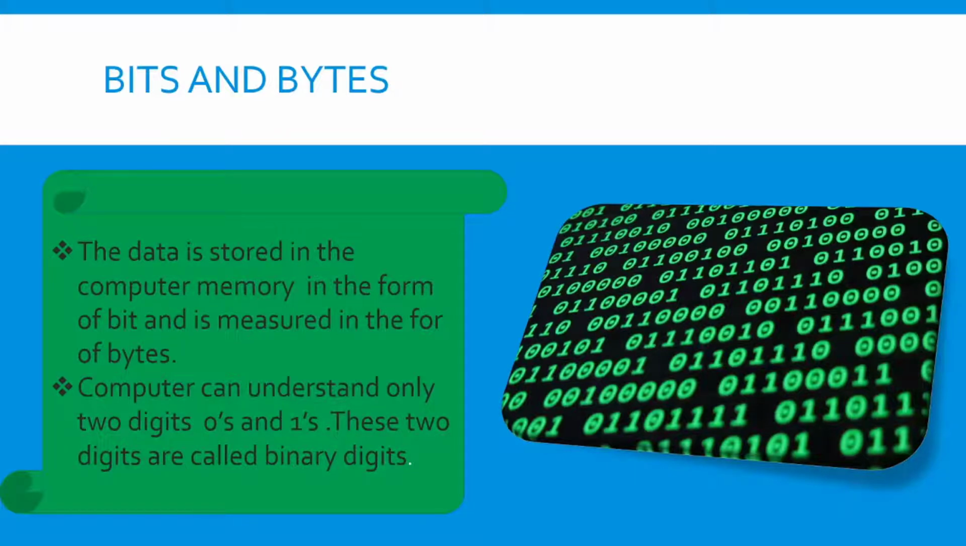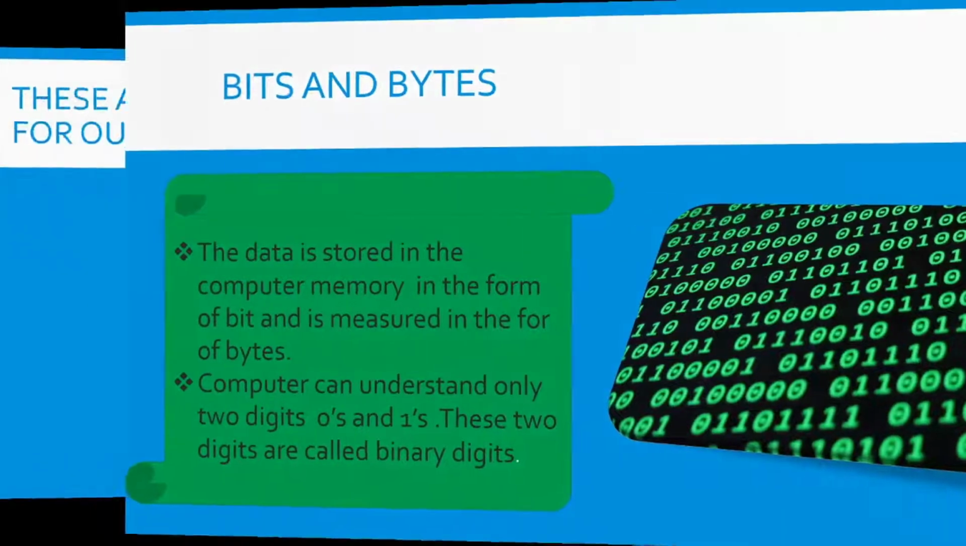So the computer can understand only two digits, that is 0 and 1. These digits are called binary digits. So the data is stored in computer memory in the form of bits, and it is measured in the form of bytes.